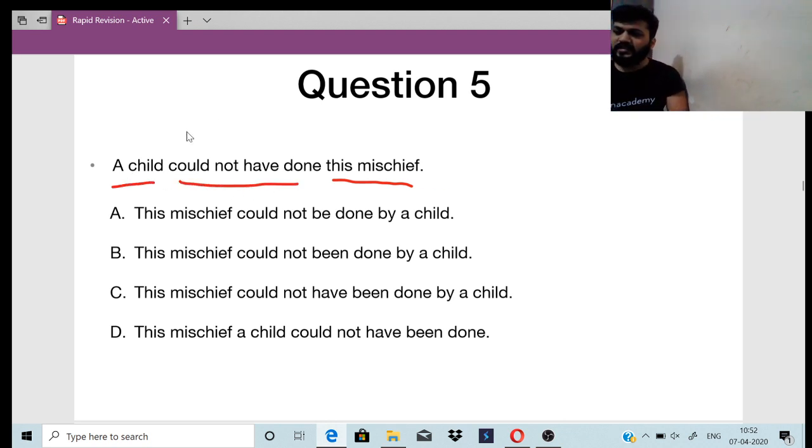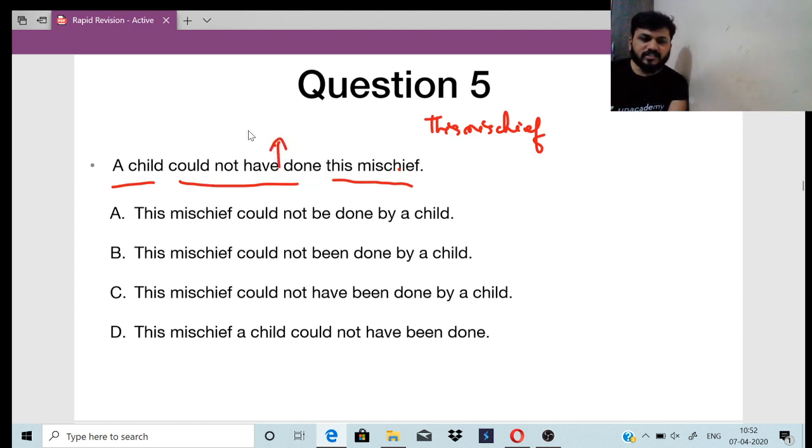Okay, I've given you guys a small hint here. What should come at the first? What should come at the second? What should come at the third? A child could not have done this mischief, right? So this mischief, it will go on to the first part, right? This mischief will be the first part. Then what is there? What is the verb? Could not have done, right? Could not have done is the verb.